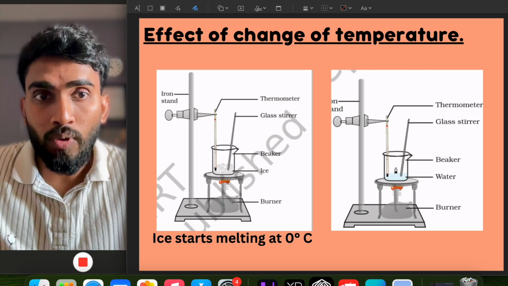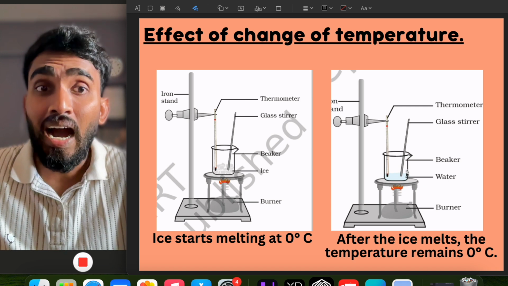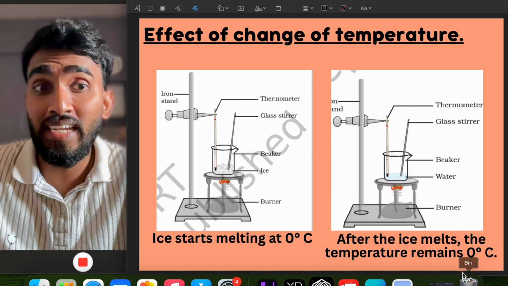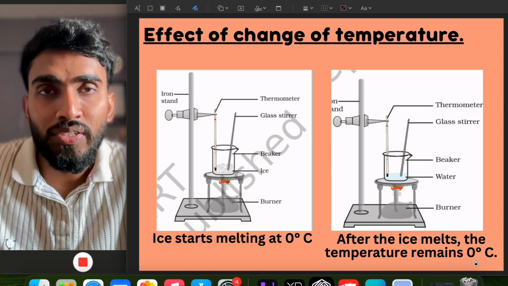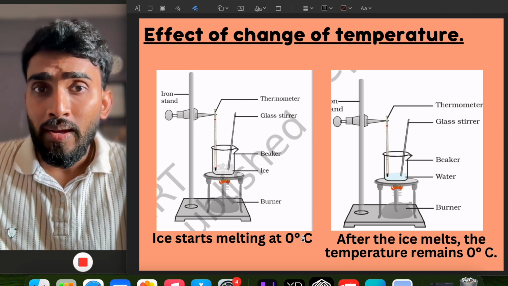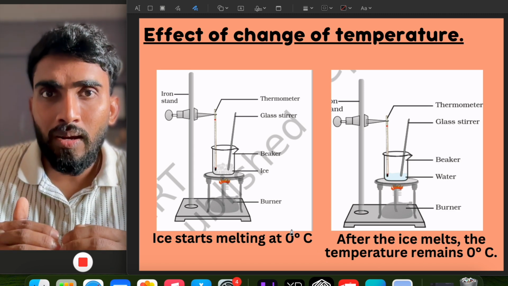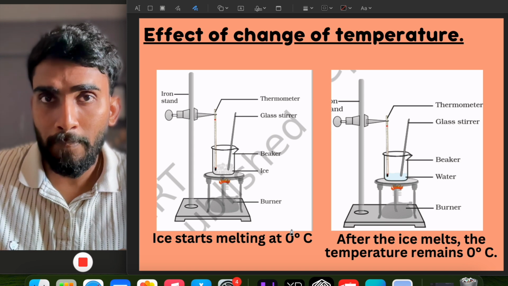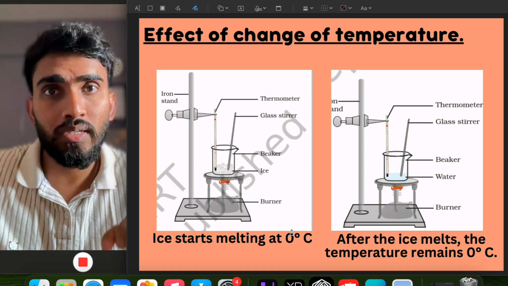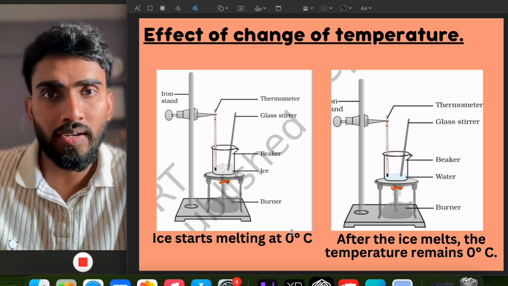Shall it increase or what? We will see that after the ice melts, the temperature still remains the same, that is, 0 degrees Celsius. Really? Here we continuously applied heat, so as per logic the temperature should have increased, right?